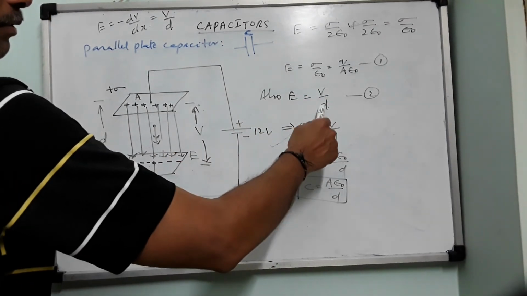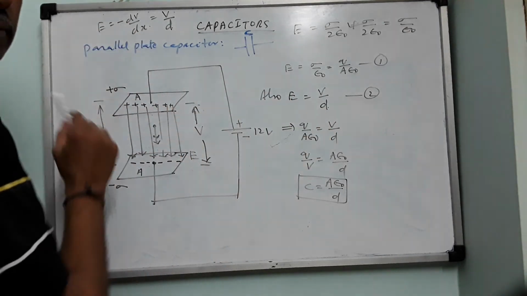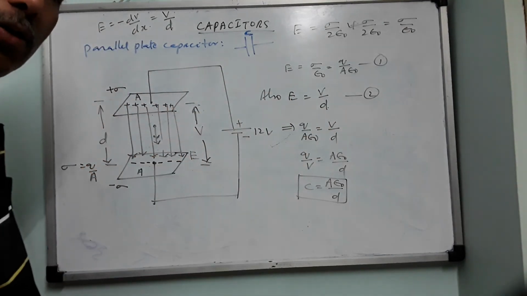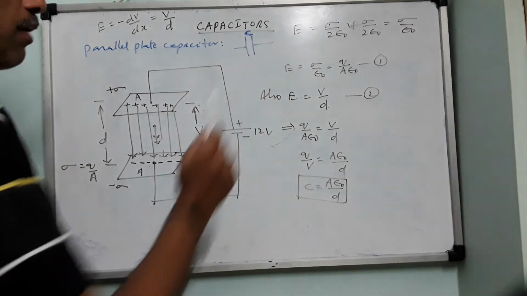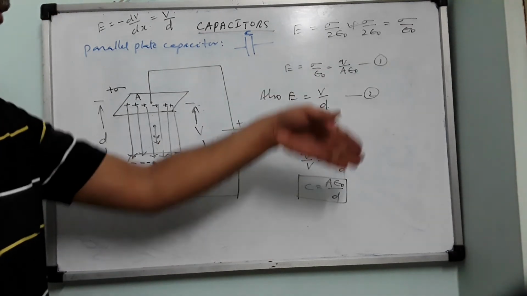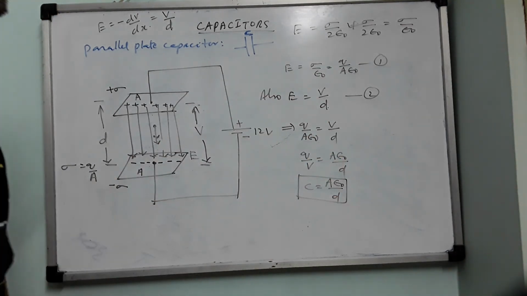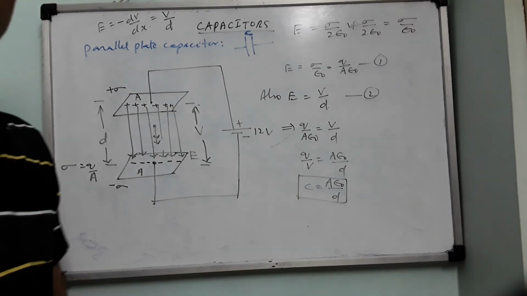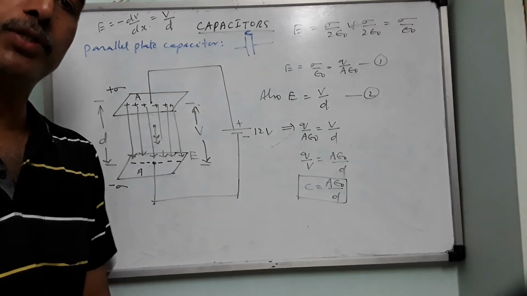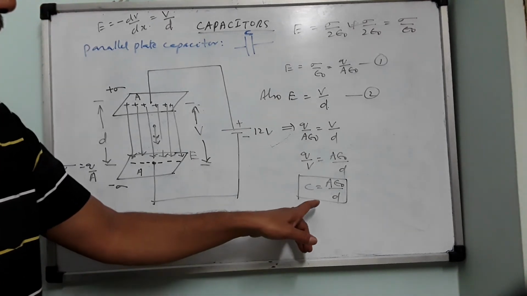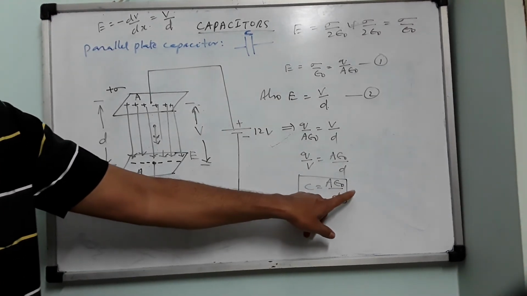The potential gradient, of course, is negative. I told you the significance of the negative already. So the potential gradient is always equal to what? The electric field. Equate these 2 equations, and you will get this one. Now you see the beauty of this equation. Though we have defined capacitance as the ratio between charge and potential, the real expression does not involve charge or potential.